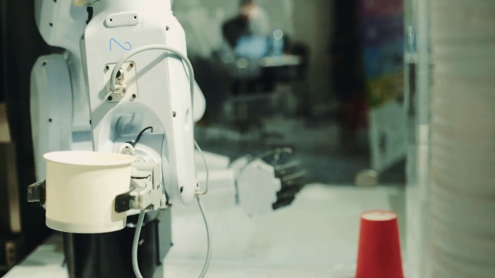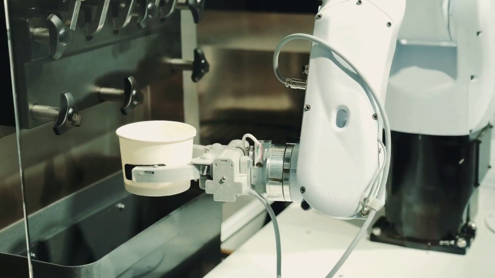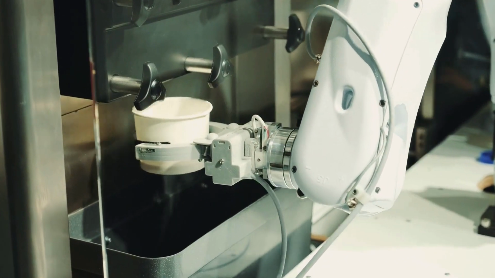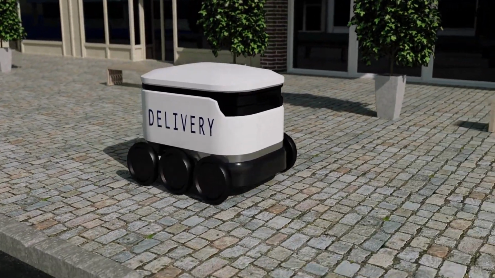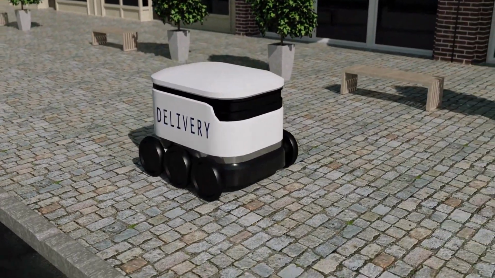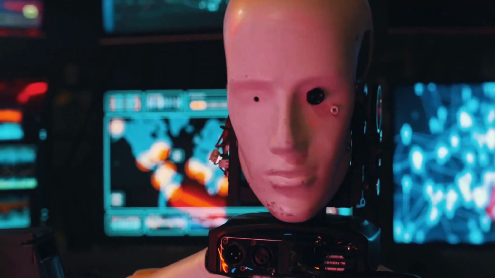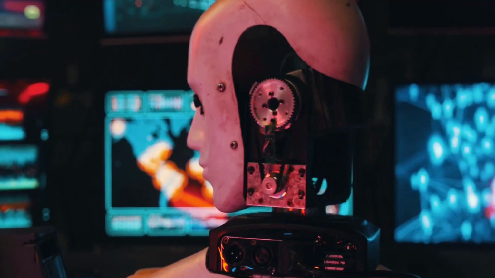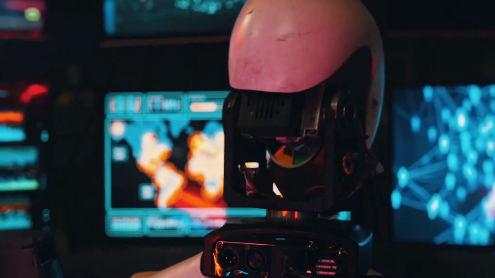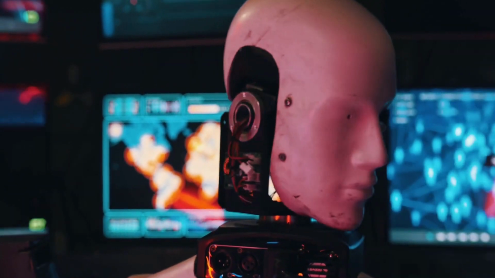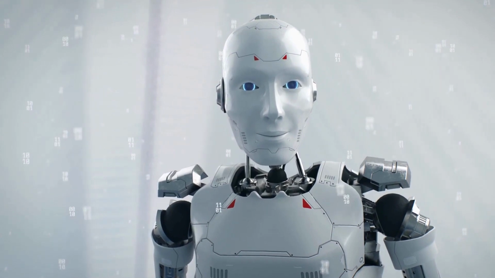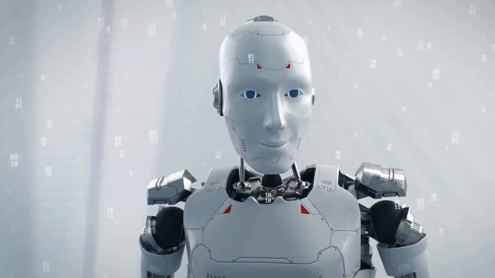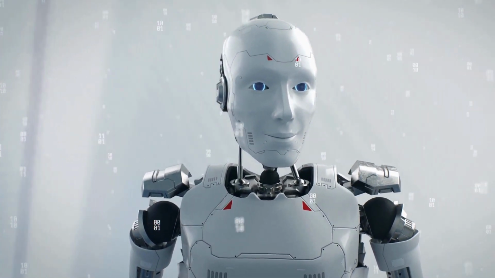However, with any new technology, there are also concerns and ethical considerations. One of the main concerns surrounding AI is the potential for job displacement as more tasks become automated. There are also concerns about the potential for AI to be used in harmful ways, such as in the development of autonomous weapons. In conclusion, AI is a rapidly advancing field that has the potential to transform our world.